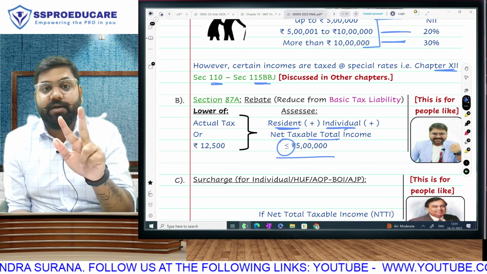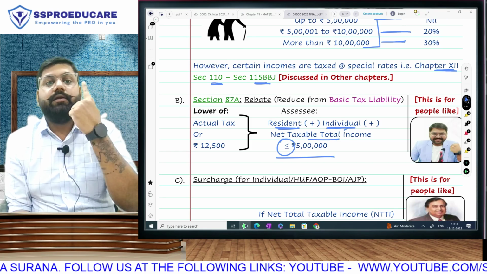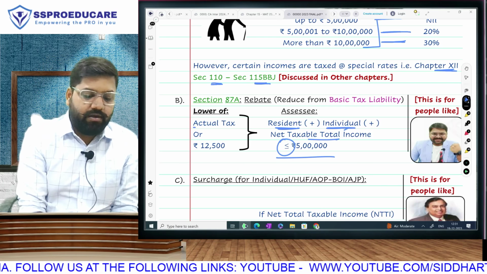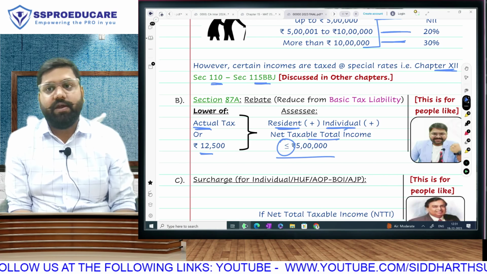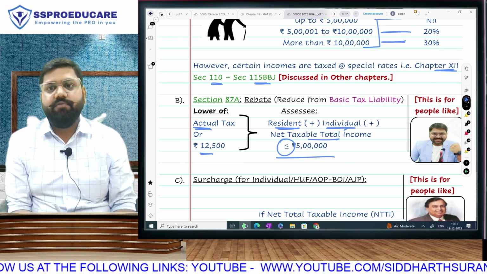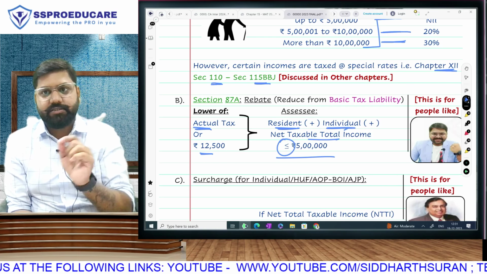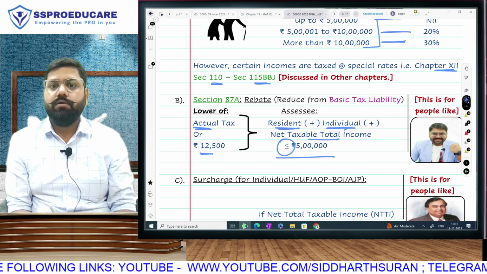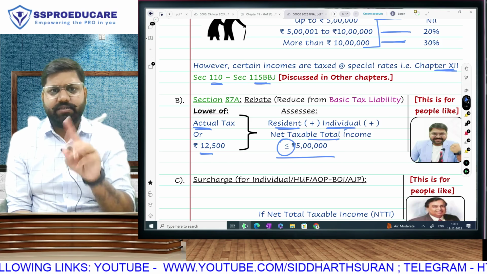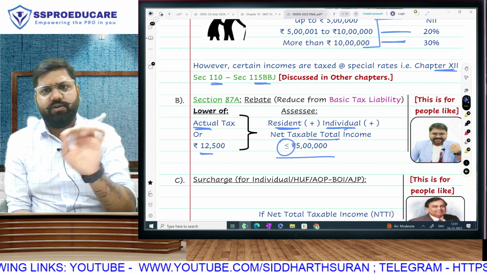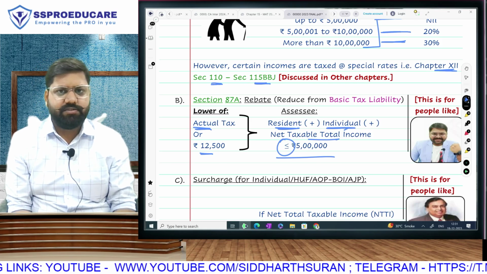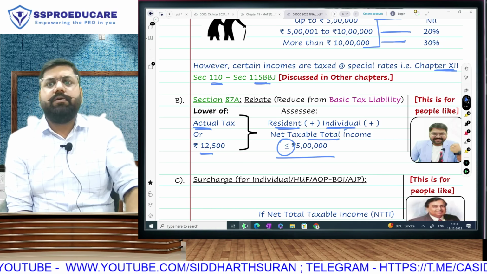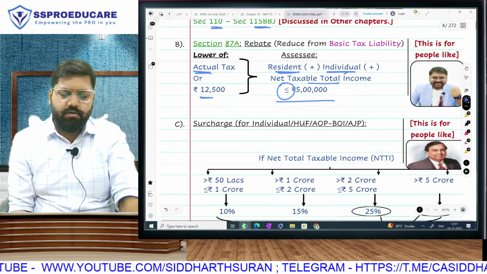If these three conditions are fulfilled, the actual tax or 12,500, whichever is lower, will become your rebate. Three conditions: resident individual, income up to 5 lakh, actual tax or 12,500, whichever is lower. So the tax that we have calculated above, basic tax, will be reduced because you are eligible for rebate.